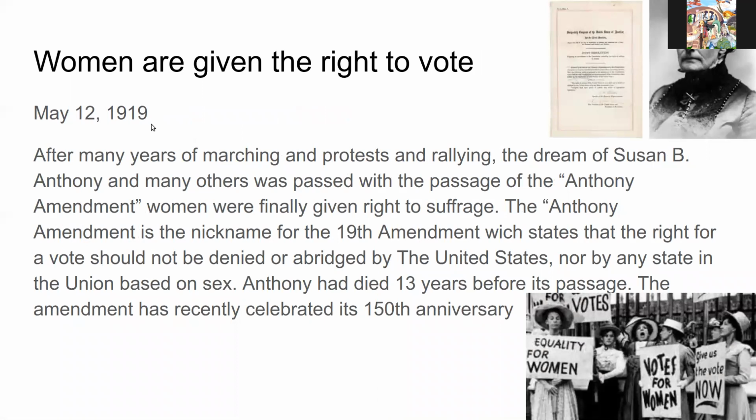Women are given the right to vote. May 12, 1919. After many years of marching and protests and rallying, the dream of Susan B. Anthony and many others was realized with the passage of the Anthony Amendment, and women were finally given the right to suffrage. The Anthony Amendment is the nickname for the 19th Amendment, which states that the right to vote should not be denied or abridged by the United States nor any state in the Union based on sex. Anthony had died 13 years before its passage, and the amendment has recently celebrated its 100th anniversary.